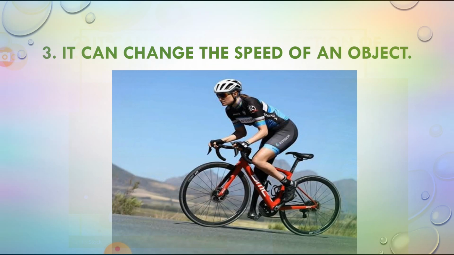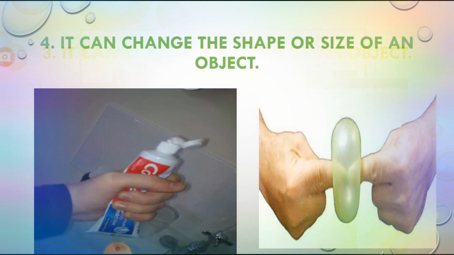And the next effect is it can change the shape or size of an object. As you can see in the picture, we have taken the example of toothpaste and a balloon. When you press toothpaste, its shape changes. When we press a balloon in our hands, the shape of the balloon changes. So in this way, applied force can change the shape or size of the object.